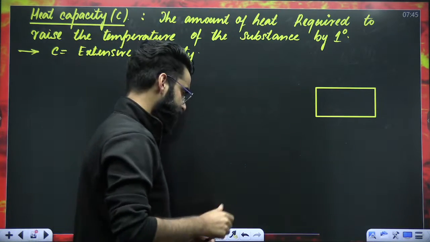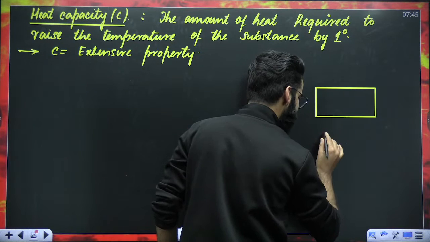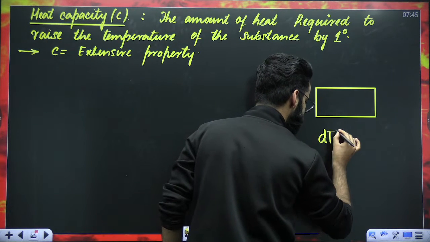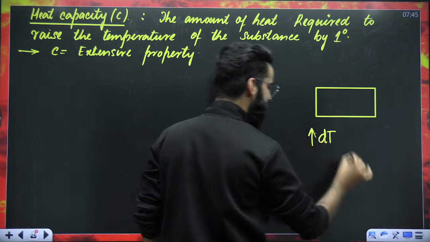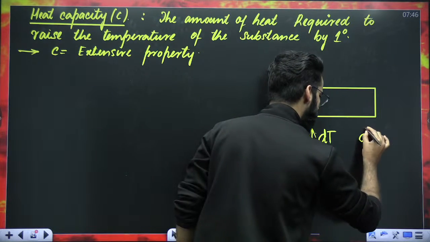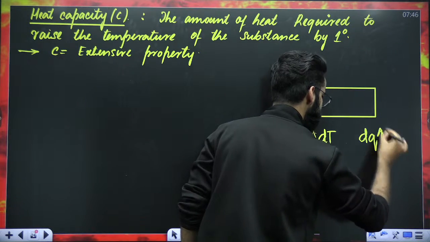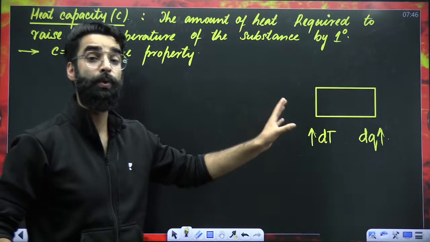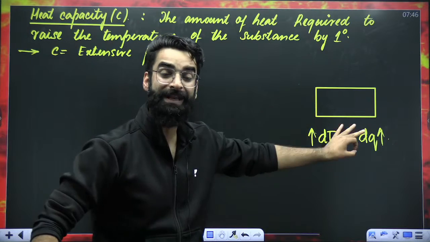For example, in order to increase the temperature by dT units, I have to supply dQ amount of heat.